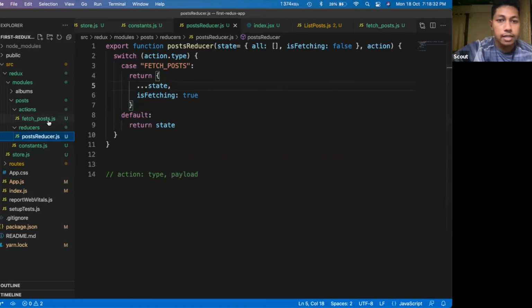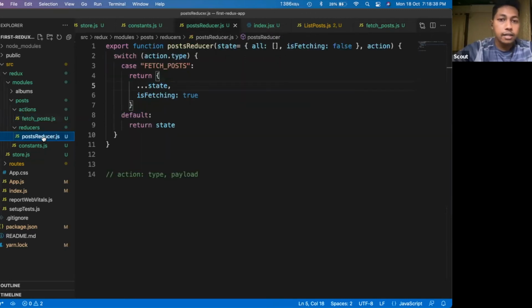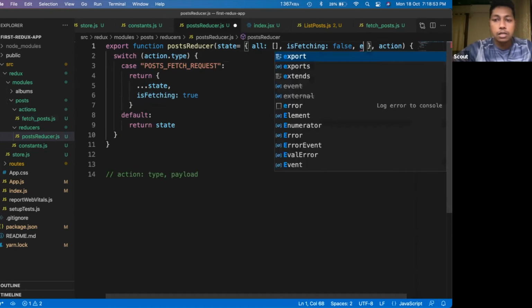So as you can see here, I am dispatching one action called posts fetch request. So in that case, I will rename it here straight away. If the action type is post fetch request, in that case, I would set is fetching to false. So here I would add another variable called error.